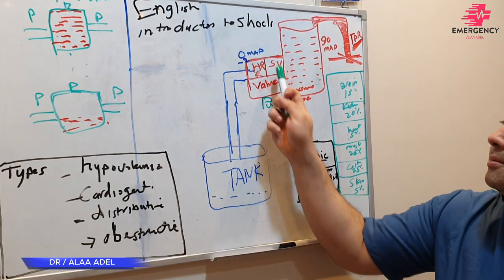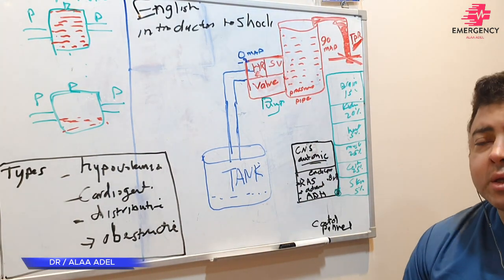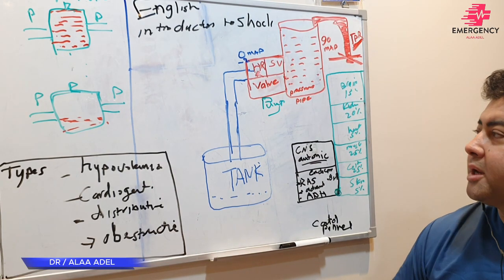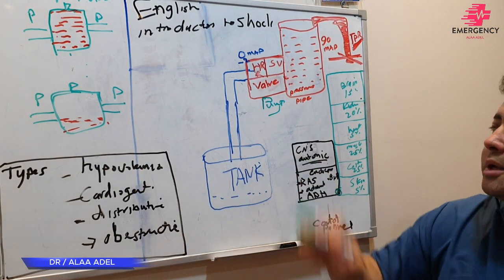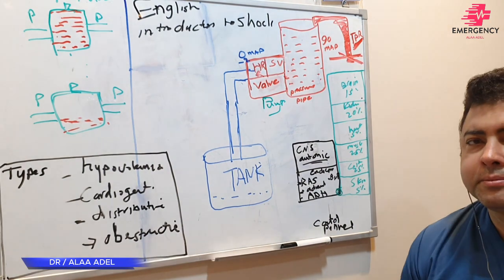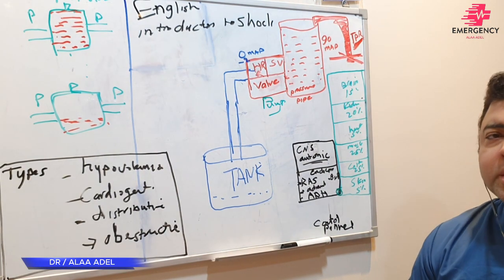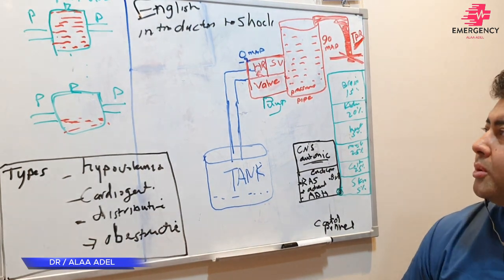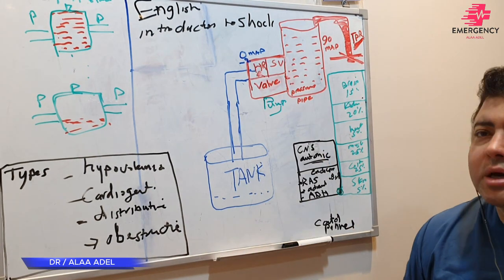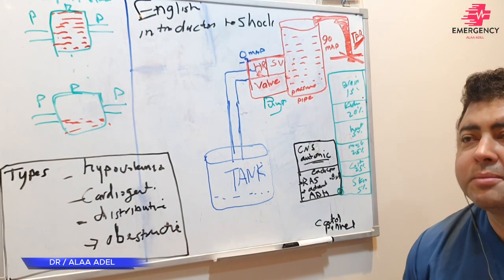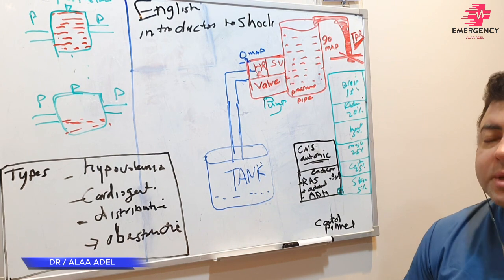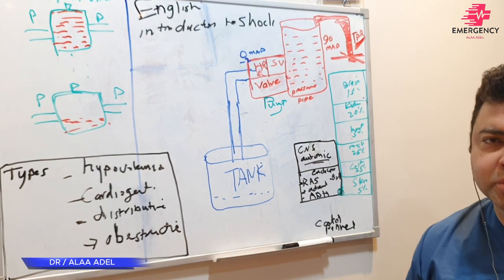If any of these valves is affected, the patient will suffer from a lag in taking blood from the tank and sending it to the pipe. Okay, again, what is the main target of this pump? The main target of this pump is to raise the pressure.